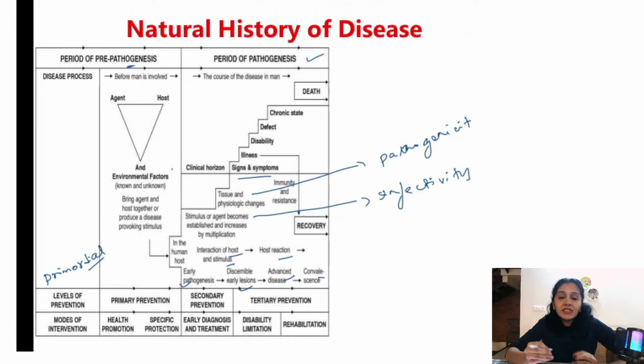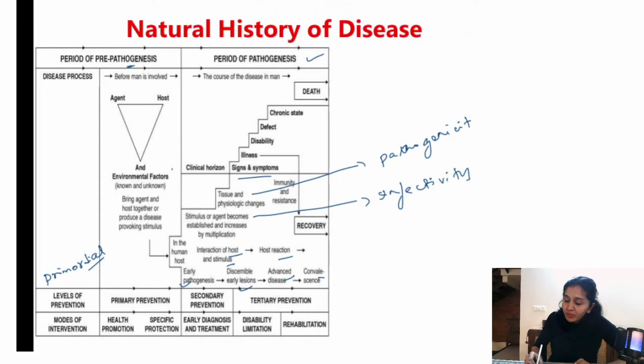The best example is if I go to a school and I educate them about hazards of smoking or hazards of consumption of alcohol, that becomes primordial prevention. That particular population is not even exposed to any risk factors. Okay, it's called a virgin population. So I go to that population and educate them. That is the best example for primordial prevention. All right, and also other things like improving sanitation, eradicating poverty, all these general measures come under primordial prevention.